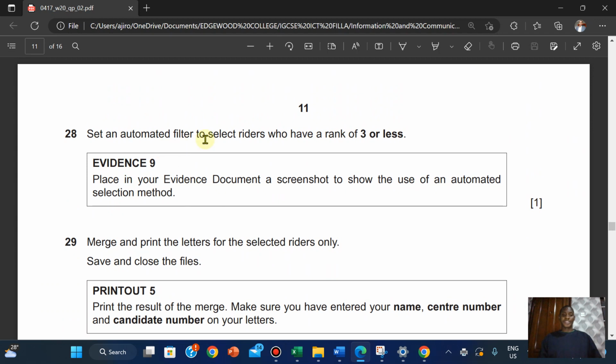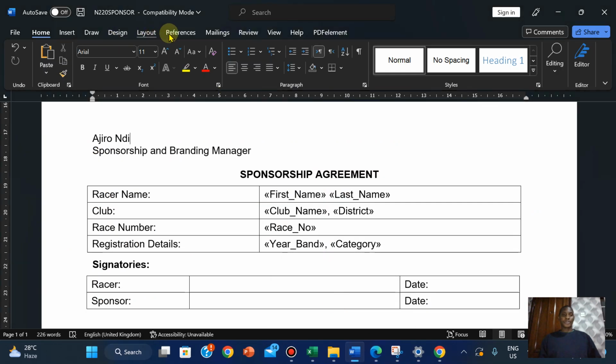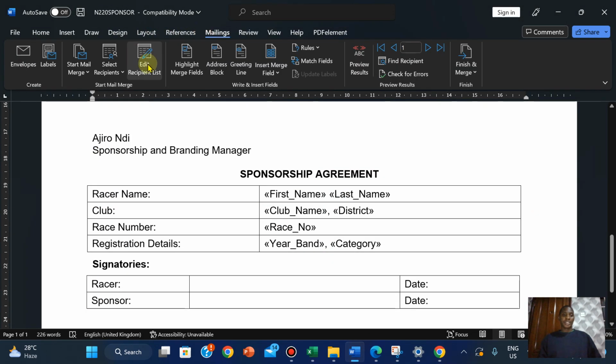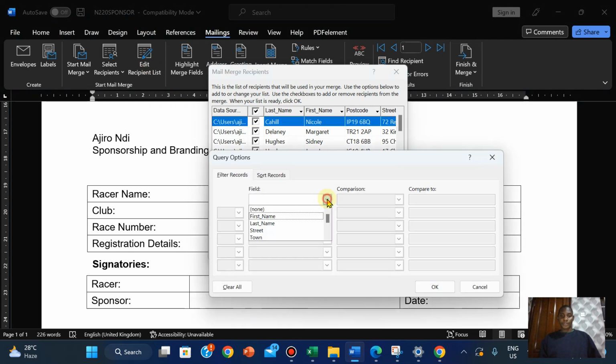Set an automated filter to select riders who have a rank of 3 or less. So right here, I'm going to click on mailings, edit recipient list, set the filter to riders.